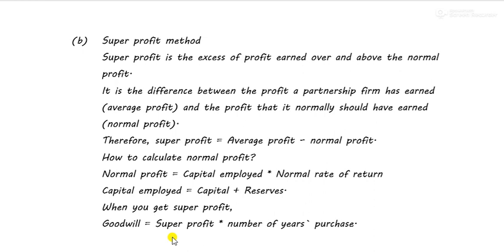That is, if you invest 10 lakh rupees, then the normal profit that will come back to you will be 1 lakh 50,000. Right? Now, if you earn above 1 lakh 50,000, or if you earn above 15%, the difference between 1 lakh 50,000 and your profit will be called the super profit.